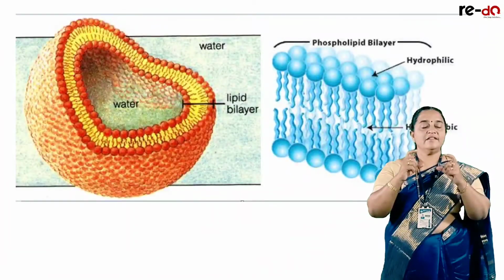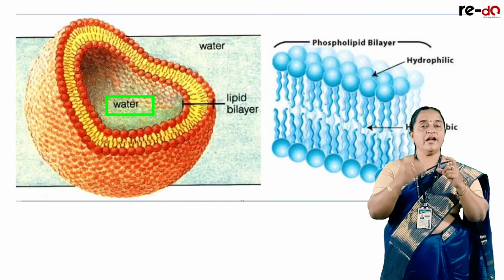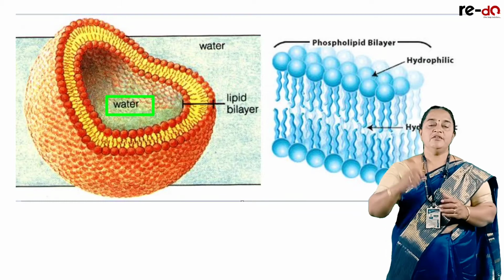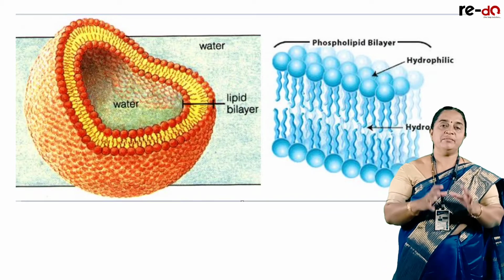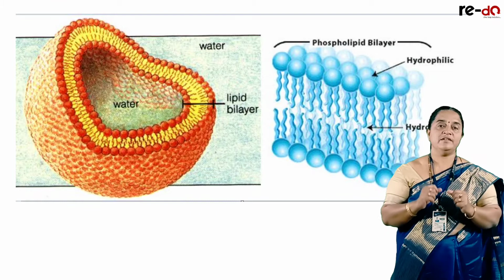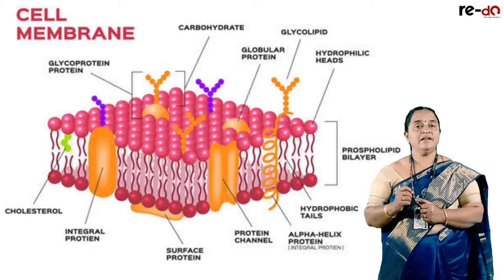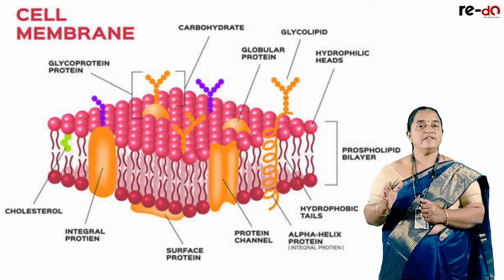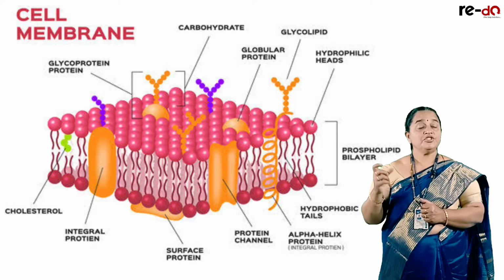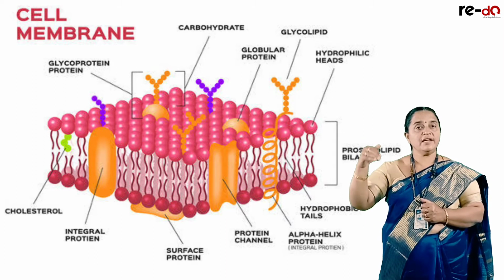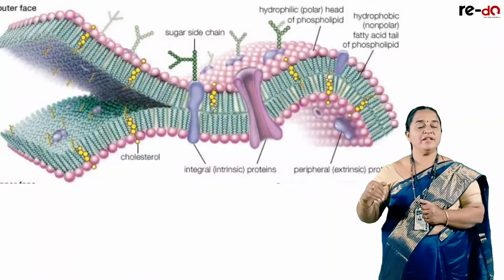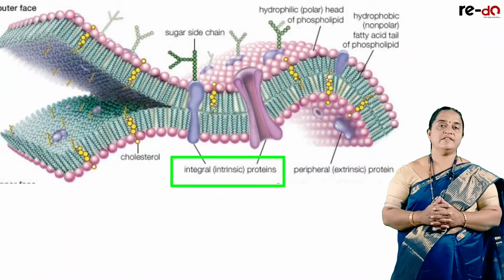The polar heads allow the water, but the hydrophobic nature of the tail will not allow the water to remain for maximum time within. Between this bilayer, there are proteins. Some are globular giant molecules which penetrate deep inside the cell membrane. These are called intrinsic proteins.